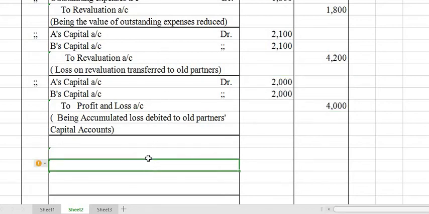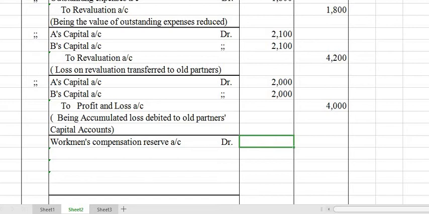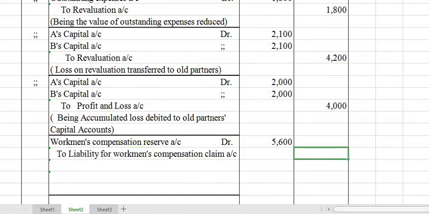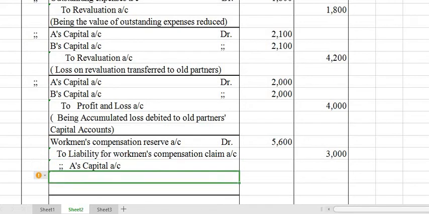Okay. Now workmen's compensation reserve is shared among the partners. We can write workmen's compensation reserve debtor. How much? 5,600 was there. And out of that, we have reserved 3,000 for the workmen's compensation claim, and the remaining will be shared among A and B in their old ratio, to A's capital and B's capital.